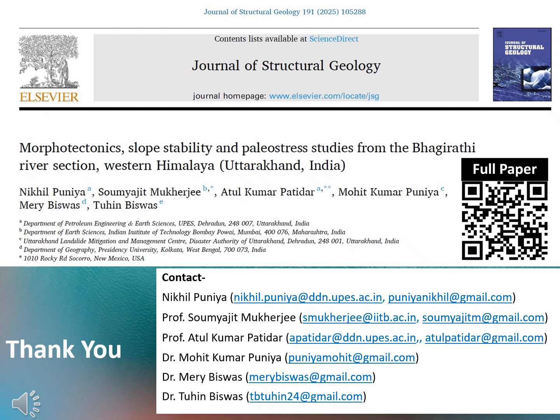These findings collectively add depth to our understanding of the tectonic, geomorphic, and geotechnical behavior in this sector of the Himalaya.